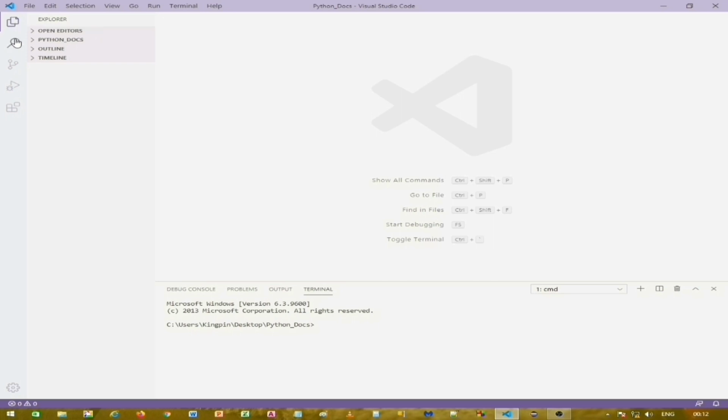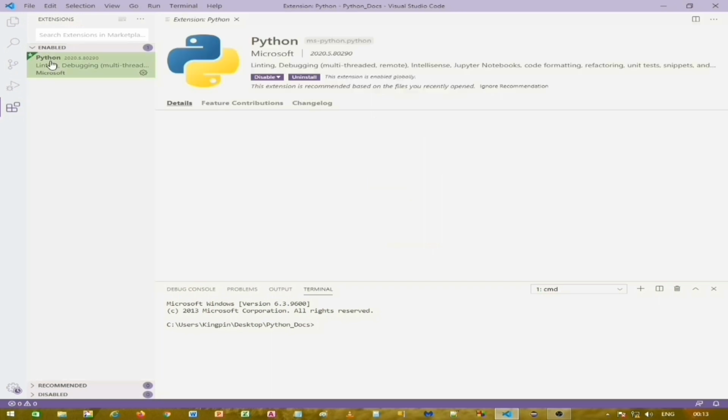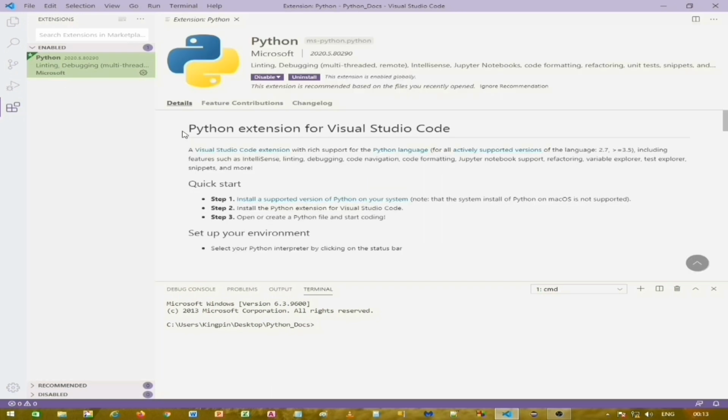Now the first thing we have to do over here is go to the extensions and install those two already mentioned extensions so that we can create code and run them. So I already have Python enabled in my system. So this is how the enabled extensions look in Visual Studio Code. From here you can install them, uninstall them. I'll close it now.